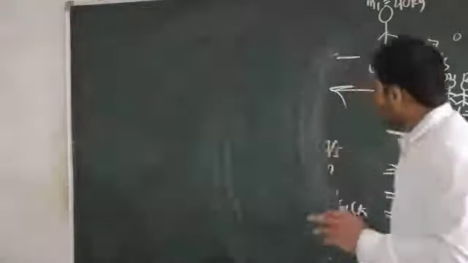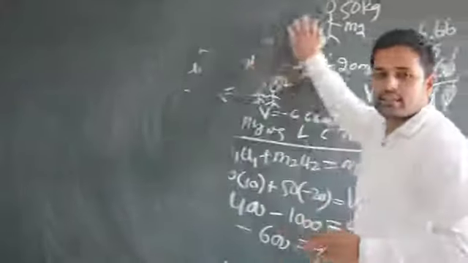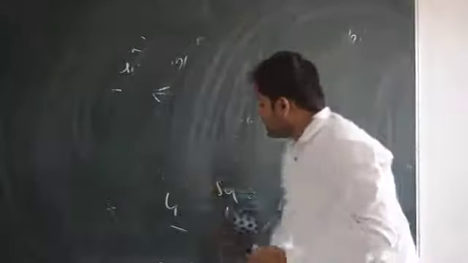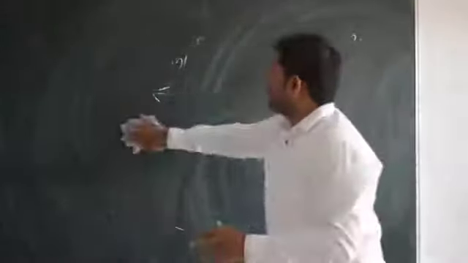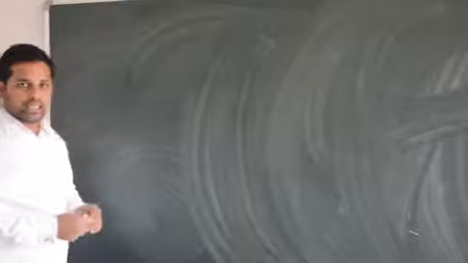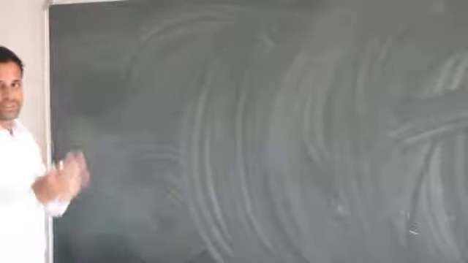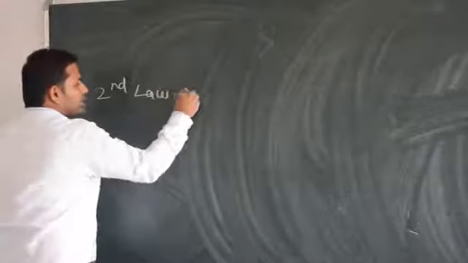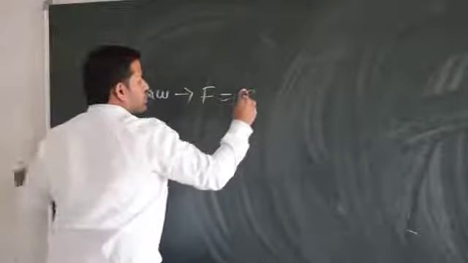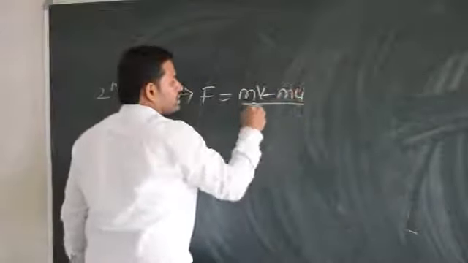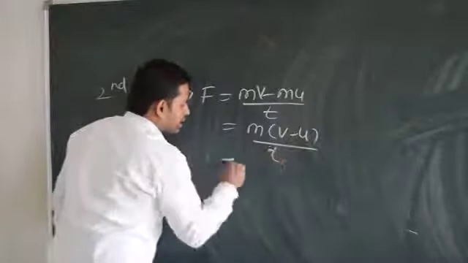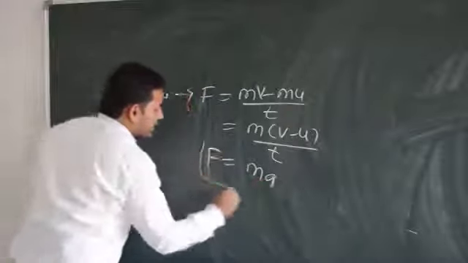Now you can have a look at all the exercise of your NCERT 9th standard textbook so that you will be able to solve all these questions. So whatever Newton's laws of motion are there, they are very simple, explained in detail and very simply in all these questions whatever I have discussed. For example, whenever I say second law, what does second law say? The force applied on a body is equal to rate of change of momentum, which I have discussed in the last class already. So it becomes m (v minus u) divided by t. So F is equal to ma. So this is second law.